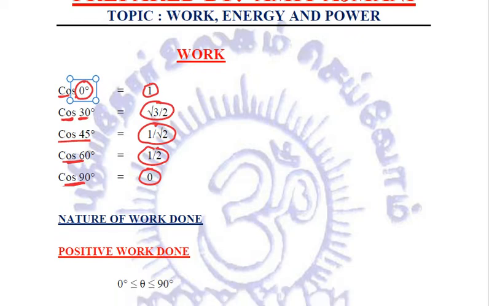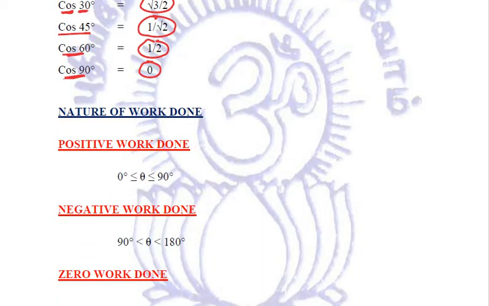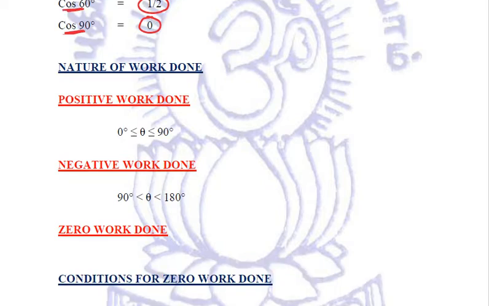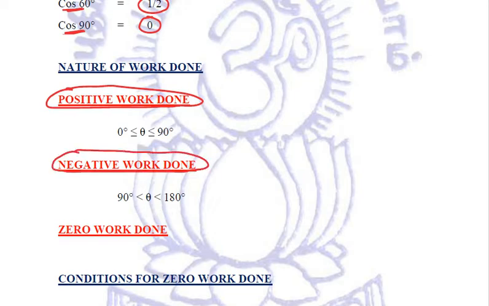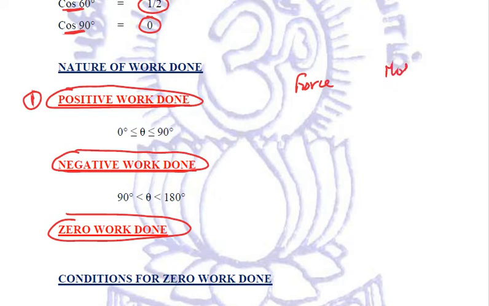Now we will talk about the nature of work done. There are mainly three types: positive work done, negative work done, and zero work done. Let us try to relate. First, positive work done. We have mentioned that work is said to be done when a force produces motion in the body.